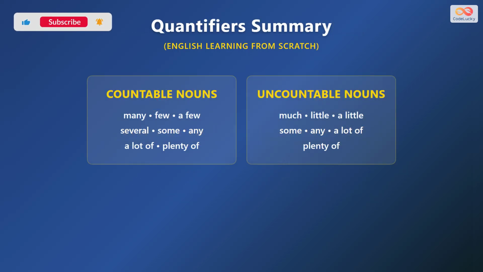For countable nouns, use many, few, a few, several, some, any, a lot of, plenty of. For uncountable nouns, use much, little, a little, some, any, a lot of, plenty of. Always match the quantifier to the noun type. This matching makes your English correct and clear.